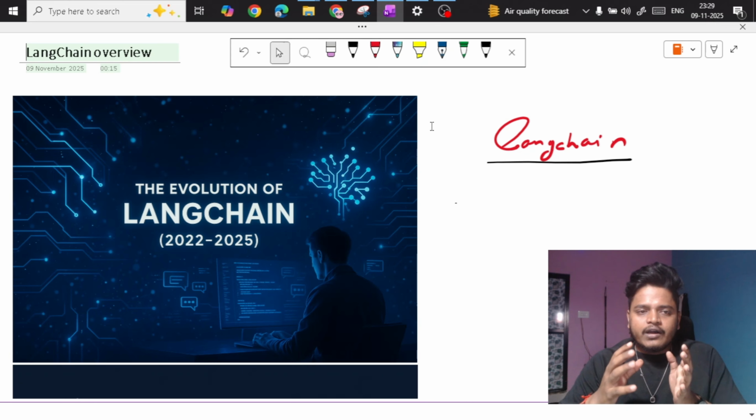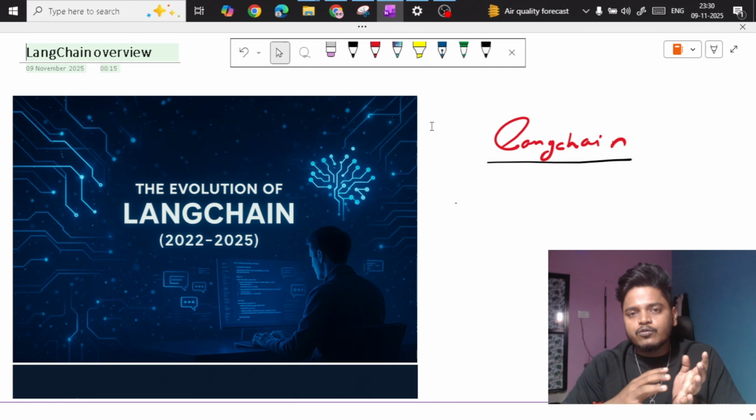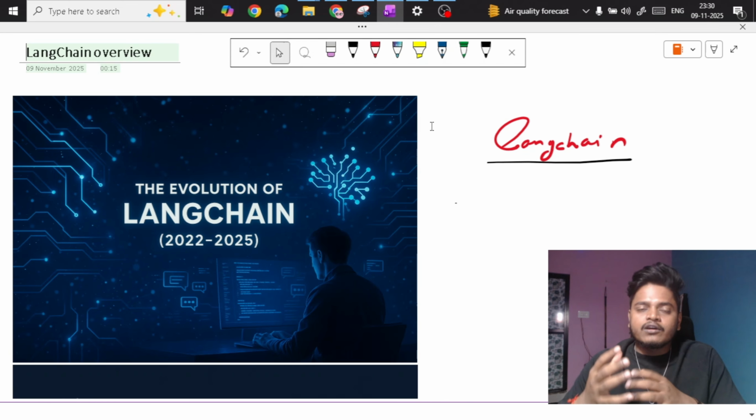They also help us send the context, what we are calling right now the vector database and the RAG. We can provide the RAG context to the LLM. So it was the first framework, or library, that helped us communicate better with the LLM.